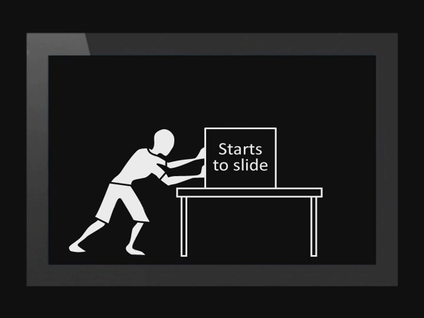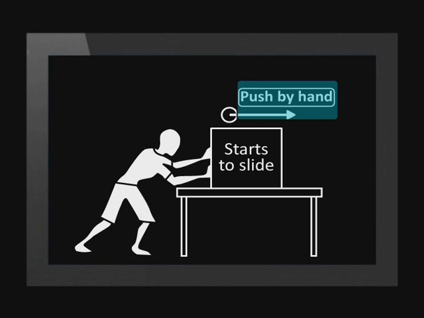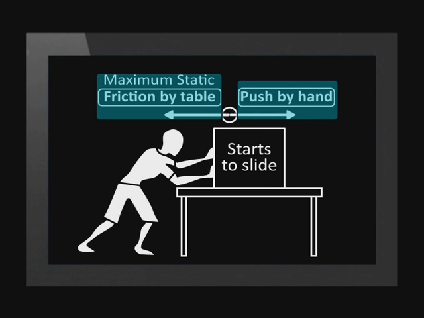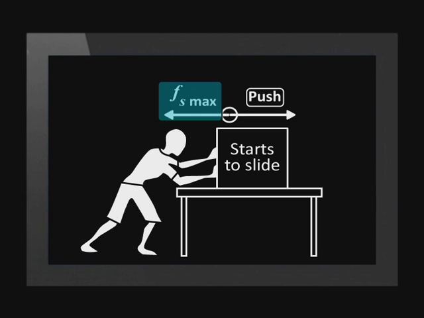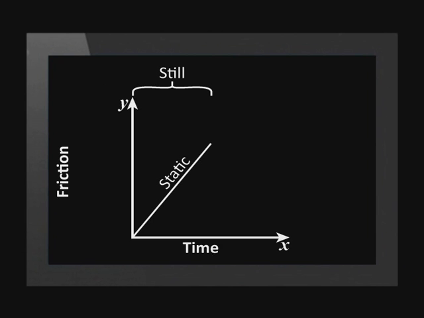When does this happen? This happens when the push by the hand has a certain magnitude called the maximum static friction for this particular box and table, Fs max. This is the maximum frictional force that it is possible for this table to exert on this box. Actually, the man needs to push a bit harder than Fs max to cause a slight resultant force to accelerate the box in the direction of the push. We show Fs max on this graph like this.